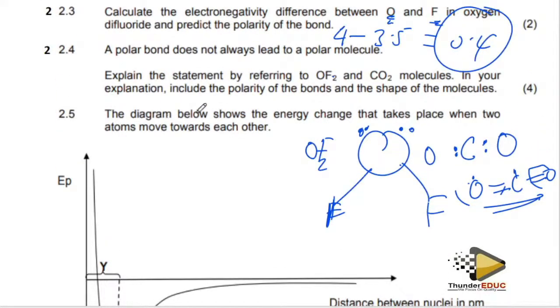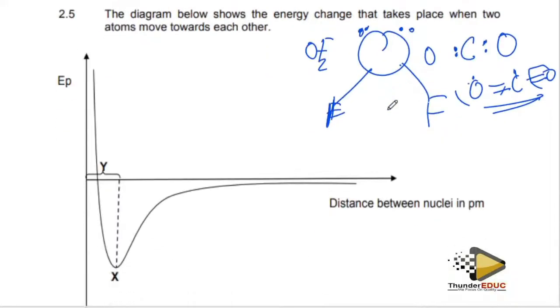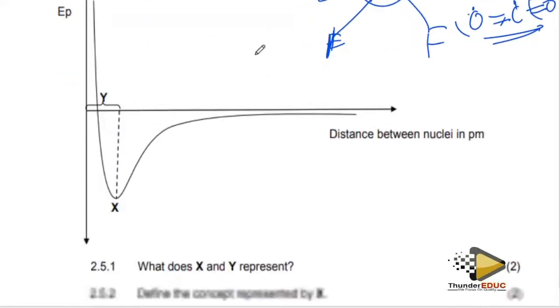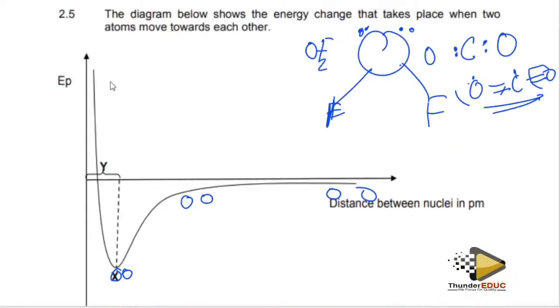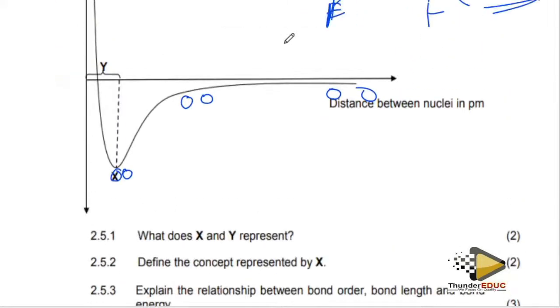Then they're saying that the diagram below represents the energy change that takes place when two atoms move towards each other. So it means that as they are far apart, they come closer, they reach the maximum distance, and now when it goes up, the distance is too close, in such a way that the repulsion force is greater than the attraction force. Here the attraction force is greater than the repulsion force.